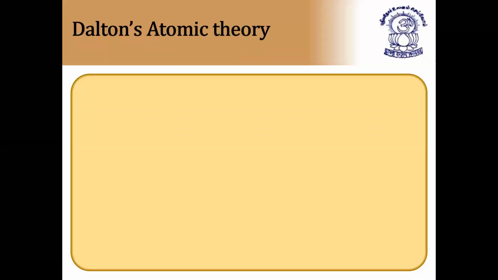The first atomic theory was proposed by, before that, we don't know what is an atom, but the first atomic theory was proposed by John Dalton. So now this chapter starts with the first topic, that is Dalton's atomic theory. Now coming to what are the suggestions or postulates given by Dalton's atomic theory.